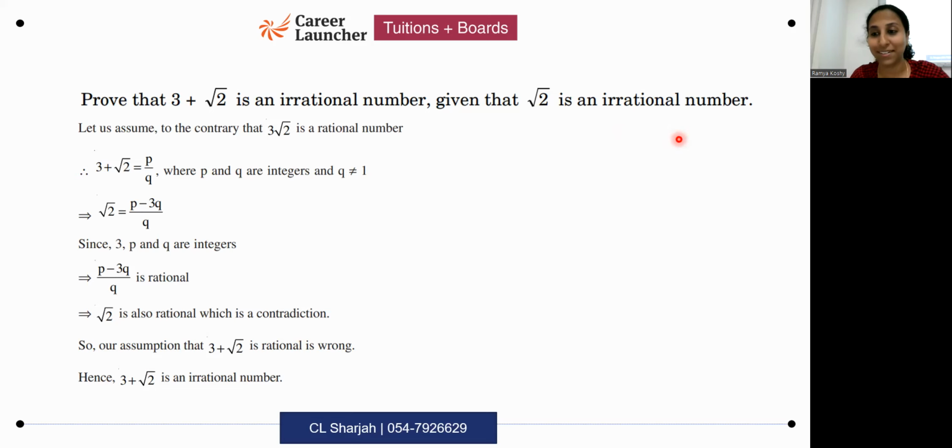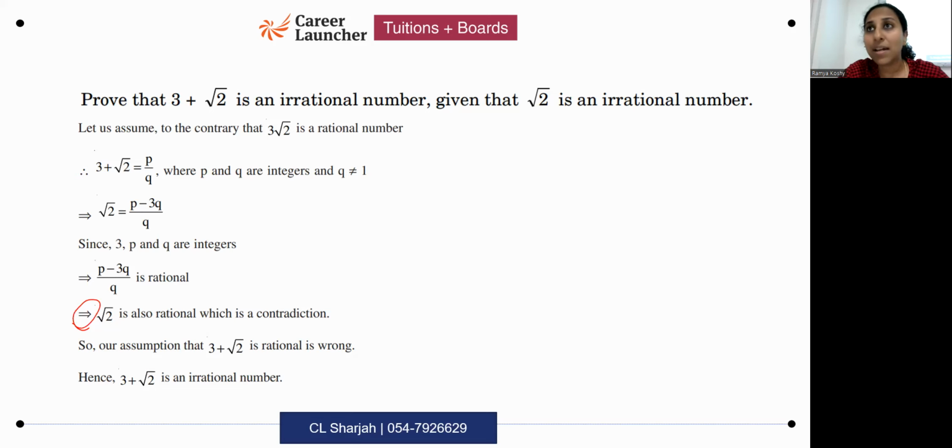That is a better way of writing. You want me to repeat that? Yes, ma'am. You say RHS is rational. Why? Because all are integers, which implies, this symbol means implies. Then you say LHS is also rational.